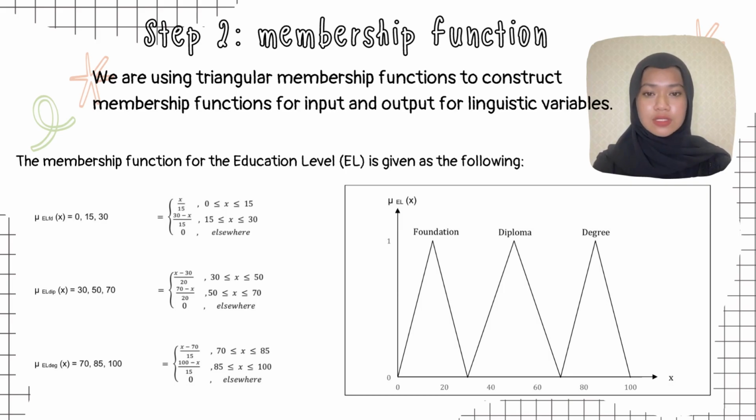Next, step 2 is the membership function. We are using the triangular membership function to construct the membership function for the input and output of the linguistic variable. For the first page of step 2, it shows the membership function for education level, and the graph is given as follows. The second page for step 2 is for the membership function of household income, followed by the PTPTN eligibility.